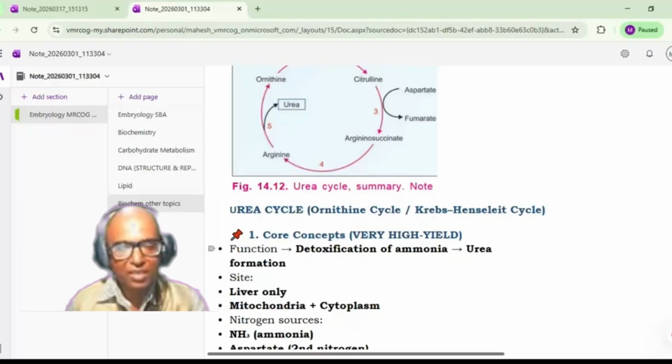So remember, this again can be asked as an SBA. What is the site of the urea cycle? It is the liver. Then in the cells, what is the site? Whether it is mitochondria, whether it is cytoplasm, where exactly? So it happens in the mitochondria as well as the cytoplasm.